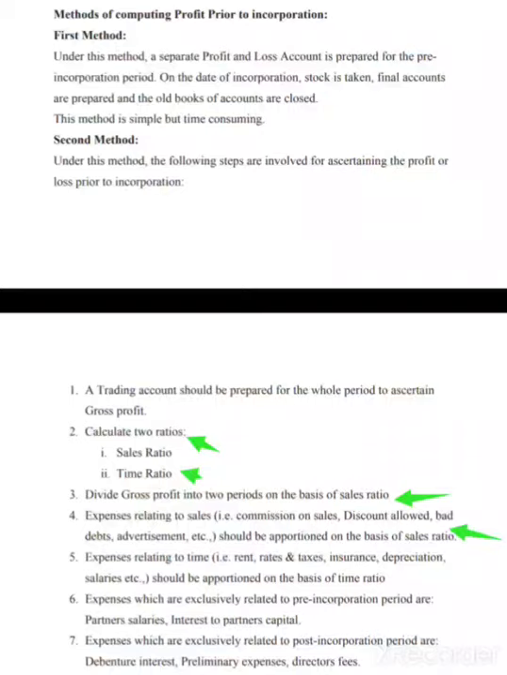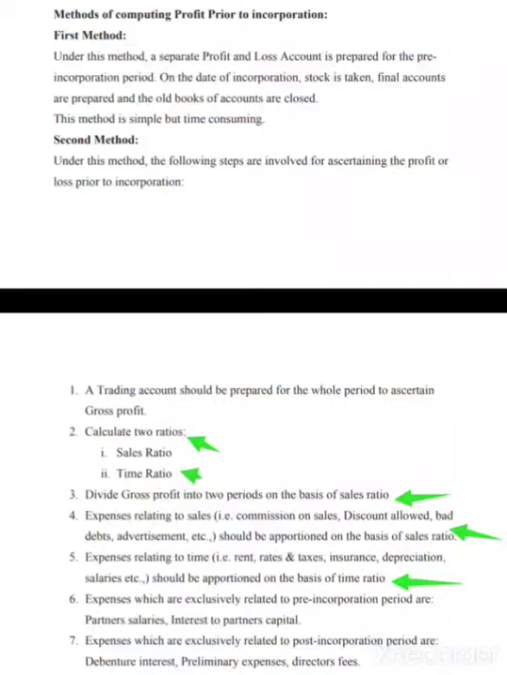Now, the expenses which are relating to time, that is your depreciation, your insurance, your taxes, your rent, salaries, etc. All these things will be divided under time ratio. Now, there can be certain items which will come only in the pre-incorporation column, like your partner's salary, your interest on partners' capital. In my example, I told you that ABC partnership firm has been taken over by a company. So any partner's salary or interest which has been paid to the partners on their capital will be taken only in the pre-incorporation period.